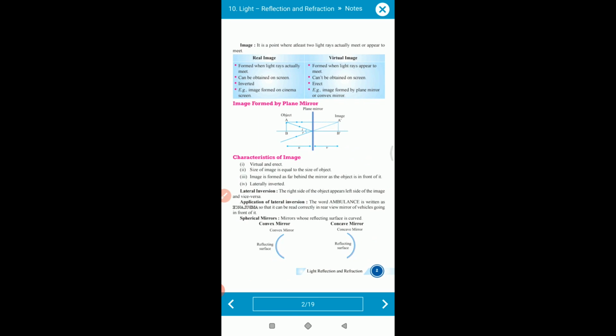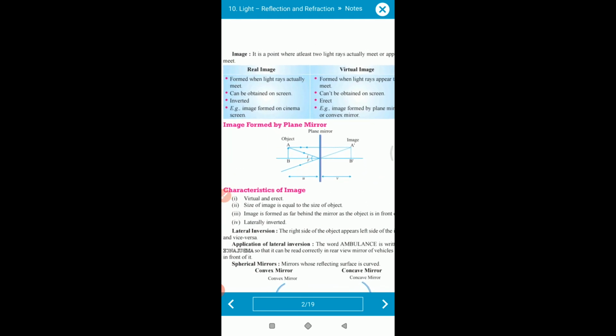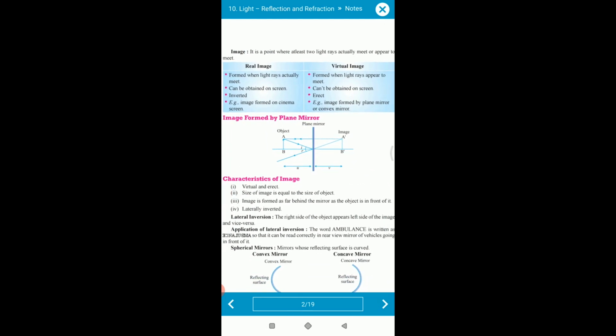We have two types of images. First is the real image, second is the virtual image.